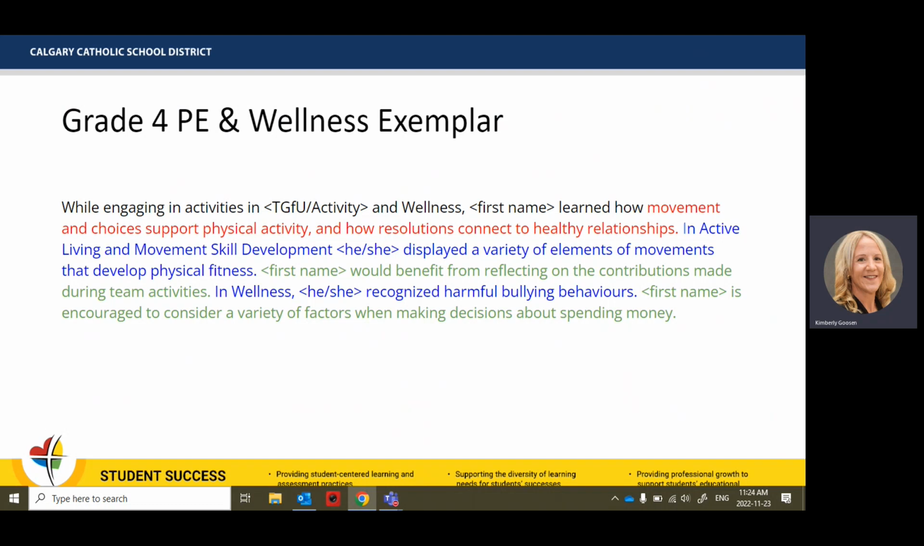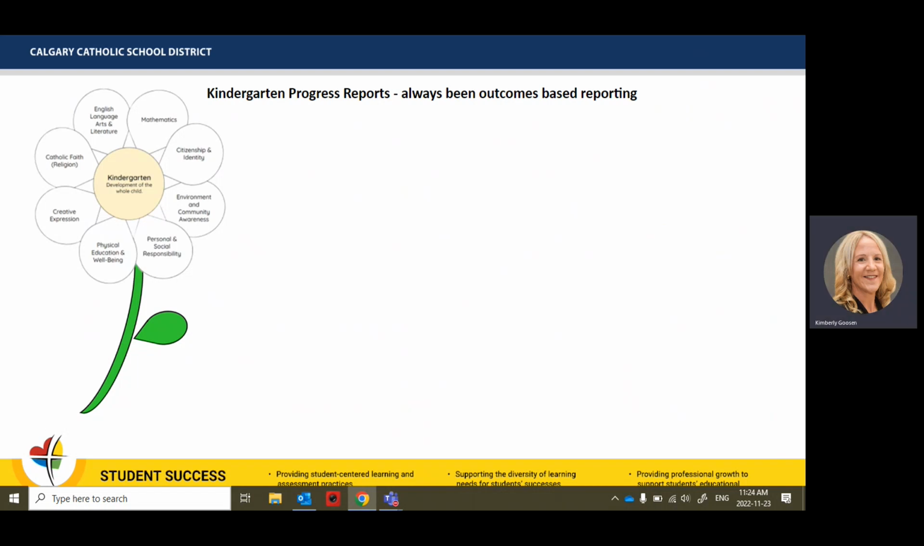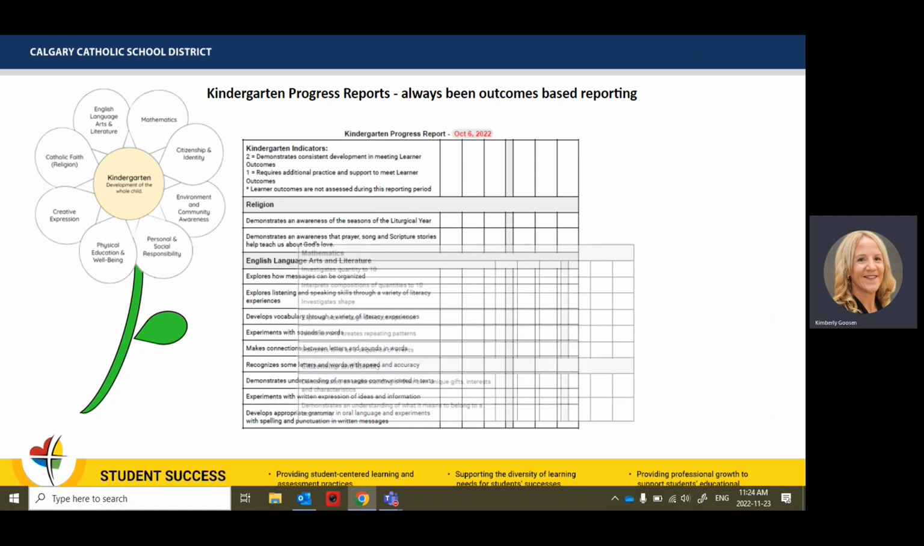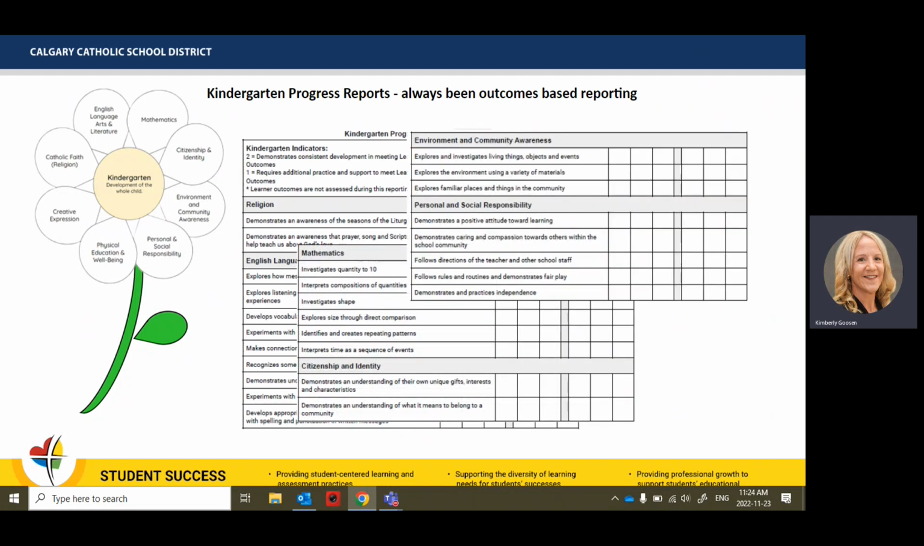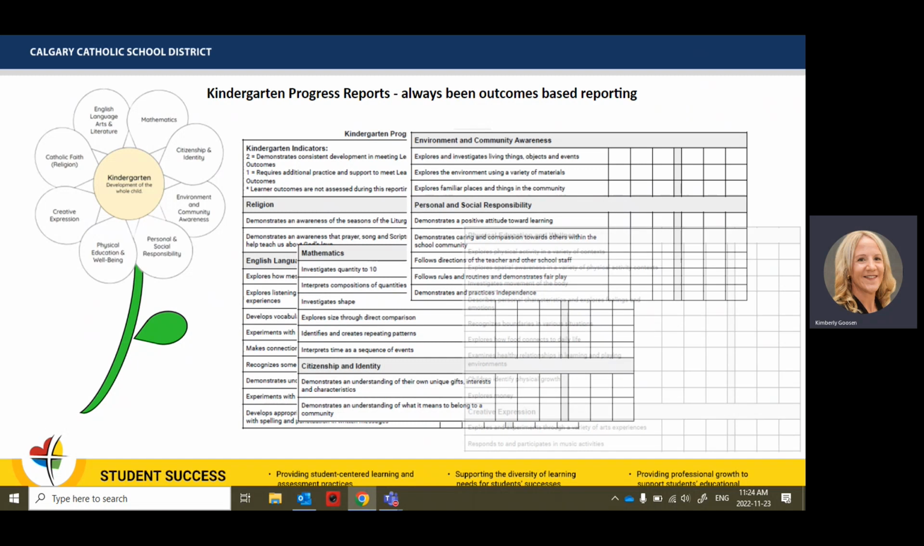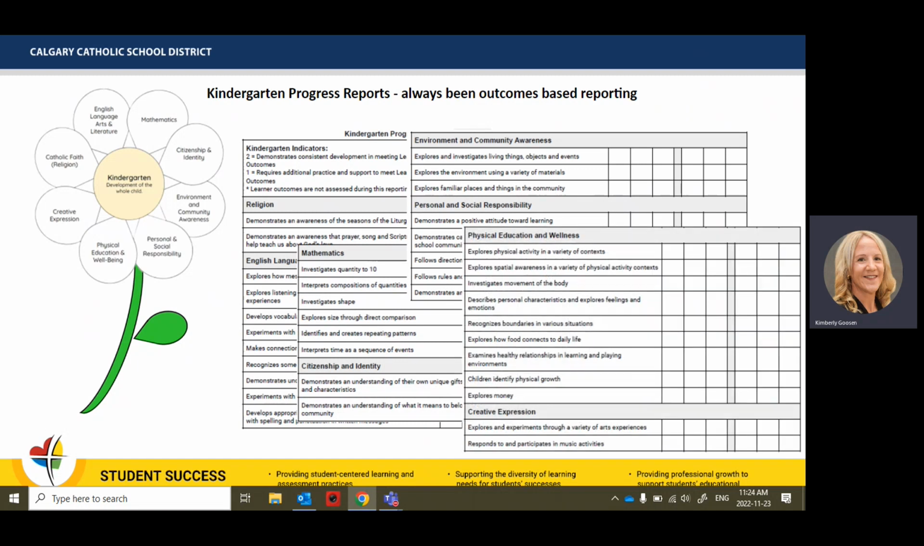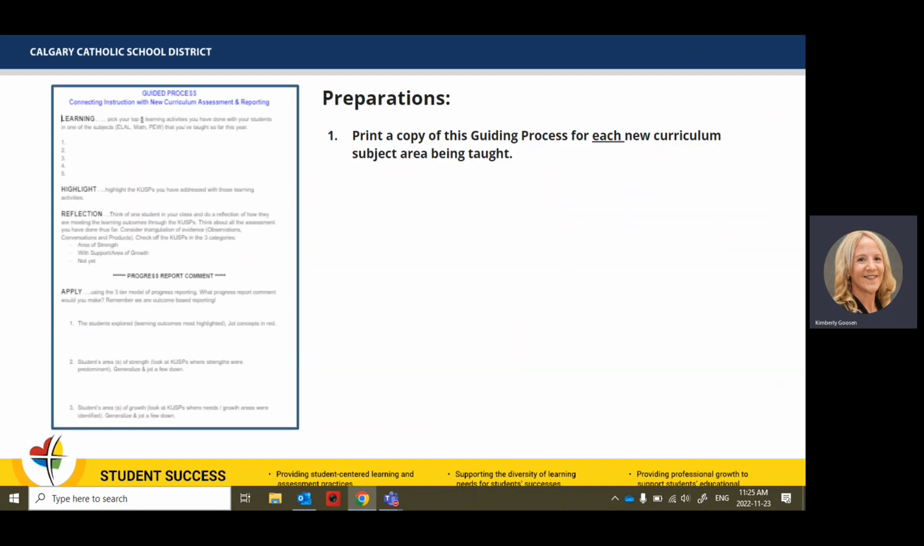So you can see we have that activity outcome, those wellness outcomes, with the identifying strengths and their areas of growth. Now, kindergarten has always been outcome-based reporting. So the kindergarten team is still working on developing. They're just changing some of the names. So for example, they used to have early numeracy and now it is just mathematics. So they're just changing some of those things and they will be available shortly for you.